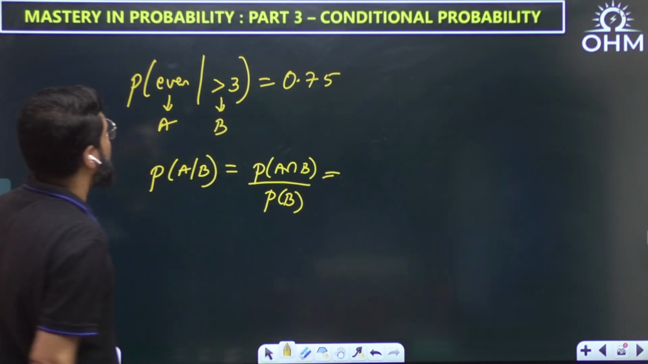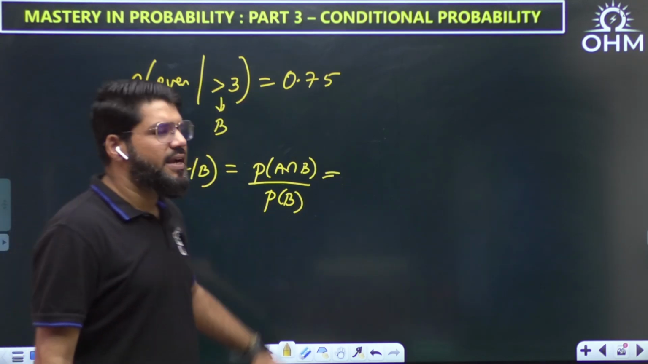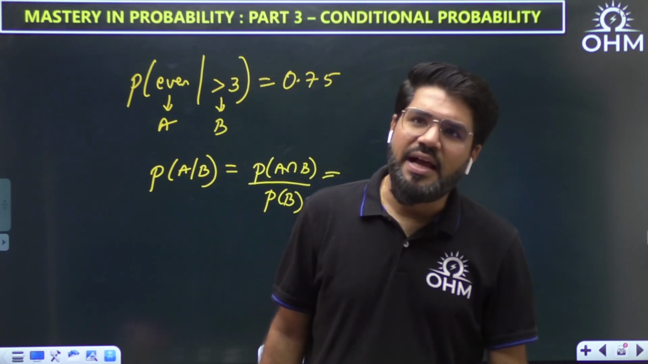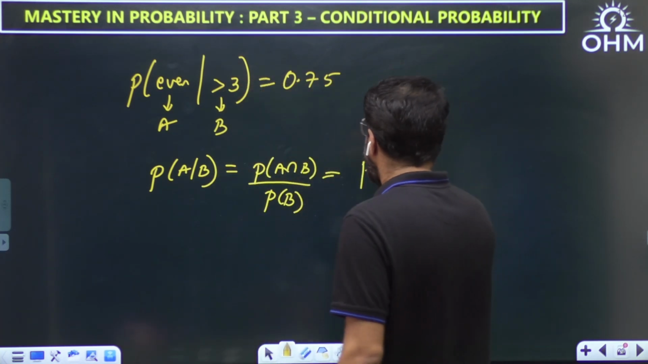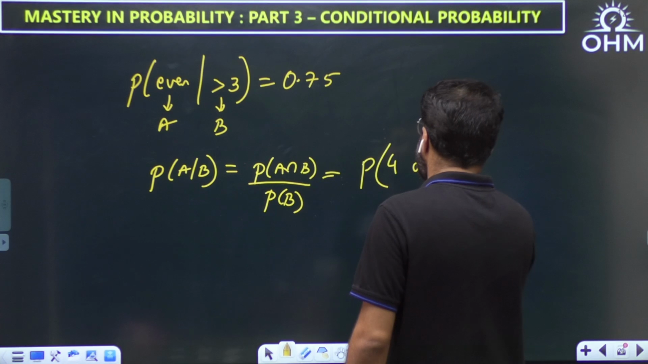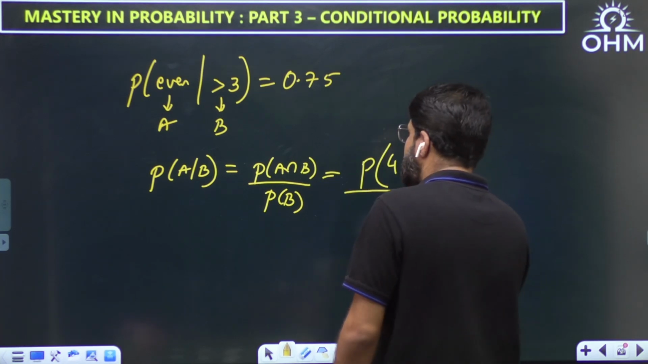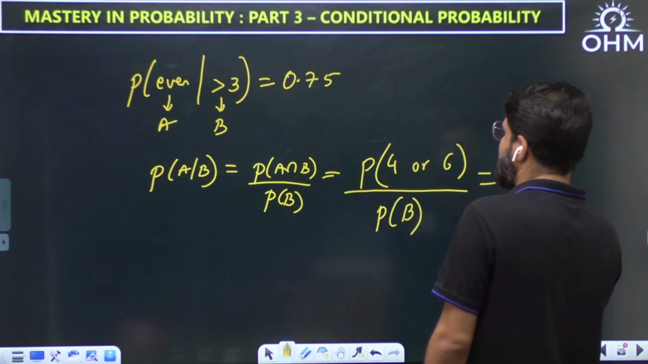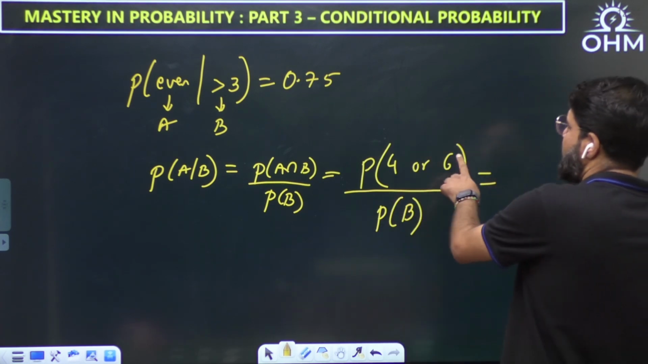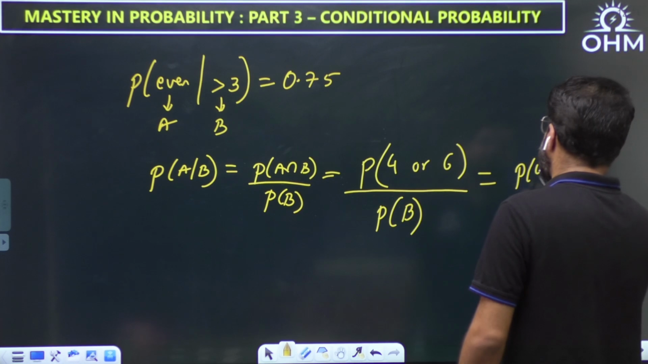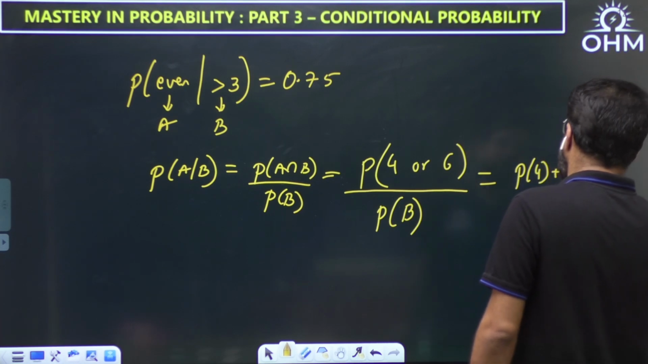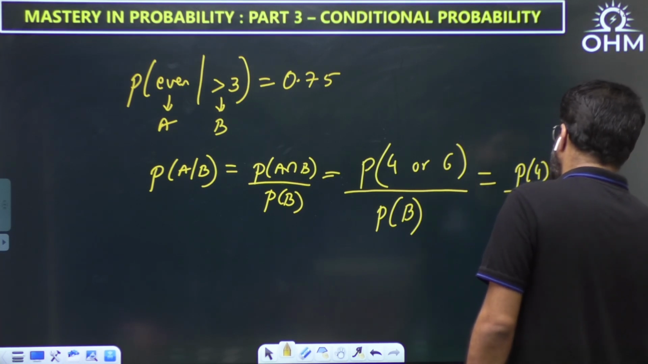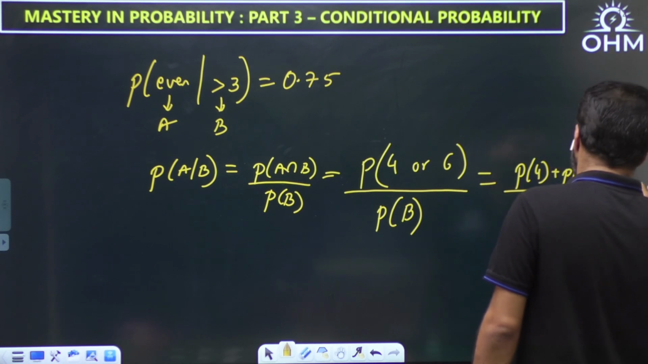What is the intersection now? The number is even as well as greater than 3. Greater than 3 and even, so 4 or 6. And the denominator is PB, the probability of greater than 3, and this is 0.75. But what is P of 4 or P of 6? That is P4 plus P6, if I add both, upon PB. And this is 0.75.